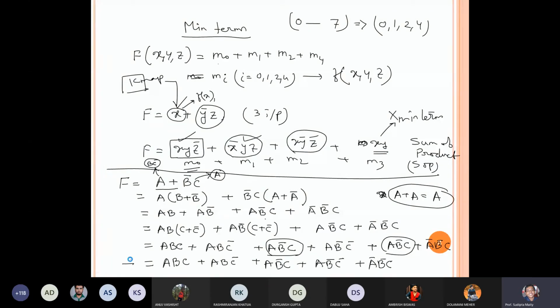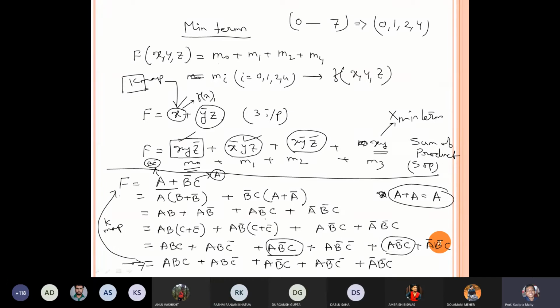It is the reverse process. We normally give this function and using K-map we try to find this one. It is a reverse process. We have the final compact solution and we are extending using all terms. Okay, is it clear? Yes, sir. Okay, very good.